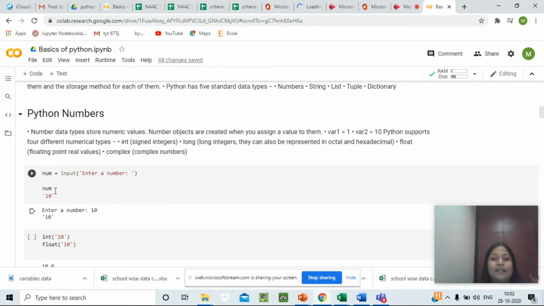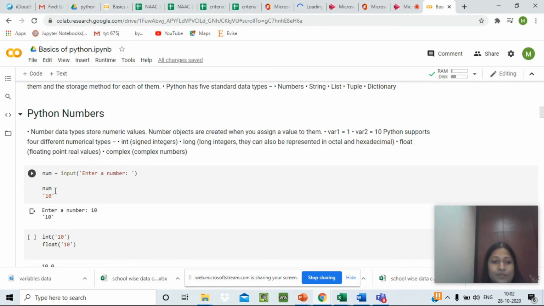Number objects are created when we assign a value to them. For example, var1 equals 1 or var2 equals 10. Python supports 4 different numerical types: int, signed integers; long integers, which can also be represented in octal and hexadecimal; float, which is floating point real values; and complex, which defines complex numbers.